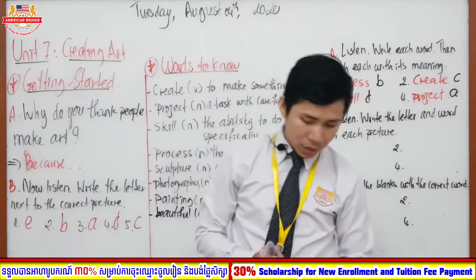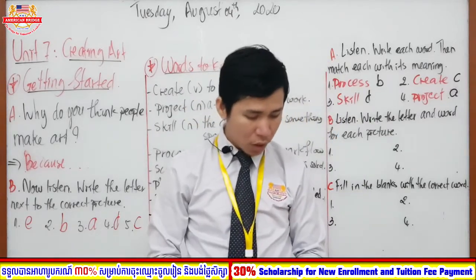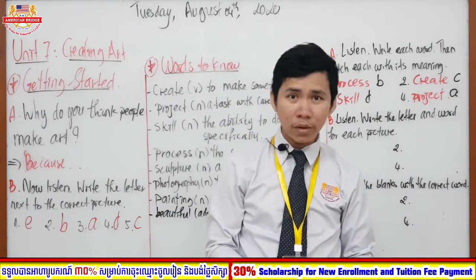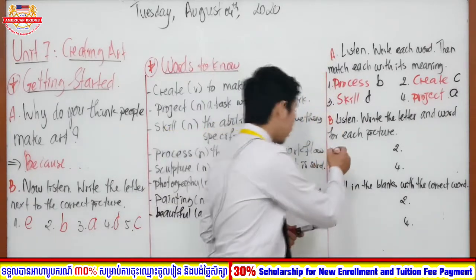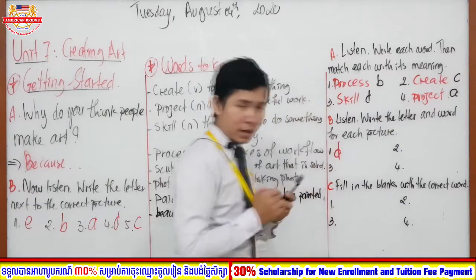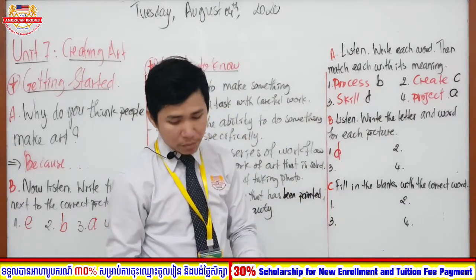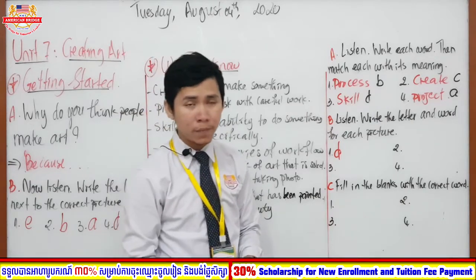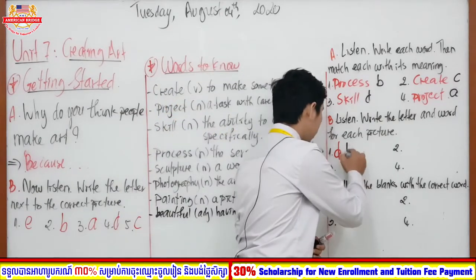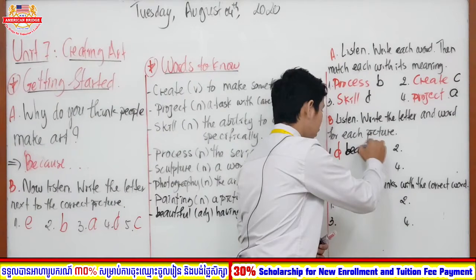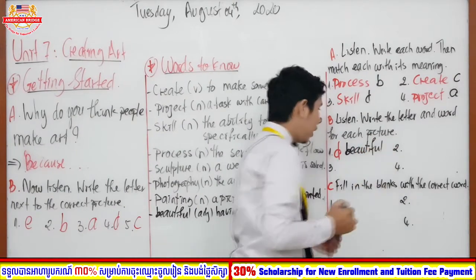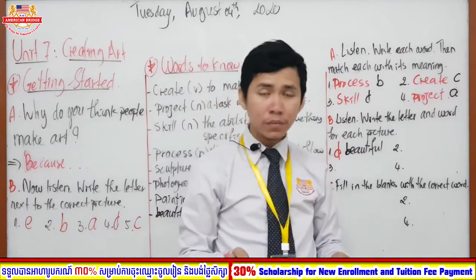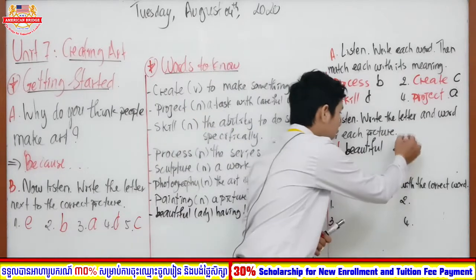Great, right? After you finish your listening, number 1, what letter is mentioned? Very good, so number 1 is letter D. And for letter D, what is this picture about? Is it sculpture, photography, painting, or beauty? Yes, very good, it is the word beauty. Okay, beautiful. And then let's move to number 2. What is the letter? Very good, number 2 is letter B.